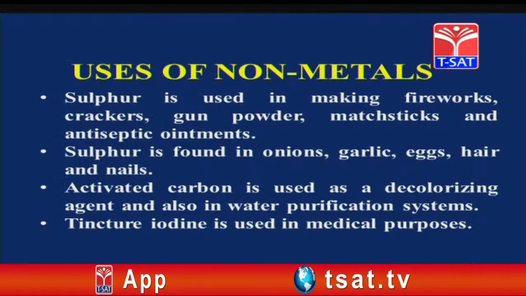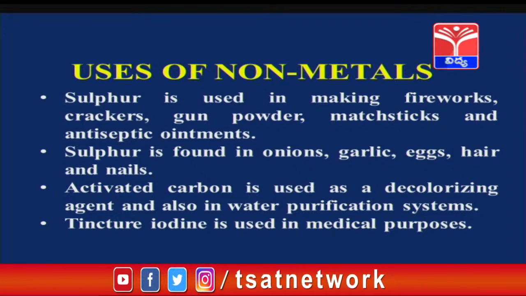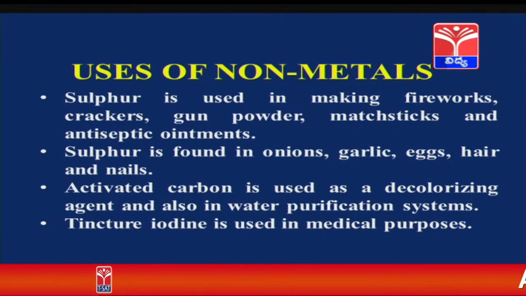See here, uses of non-metals. Sulfur is used in making fireworks, crackers, gunpowder, matchsticks and antiseptic ointments. Where is this sulfur found? It is found in onions, garlic, eggs, hair and nails.